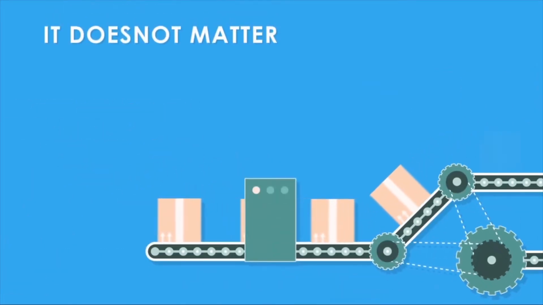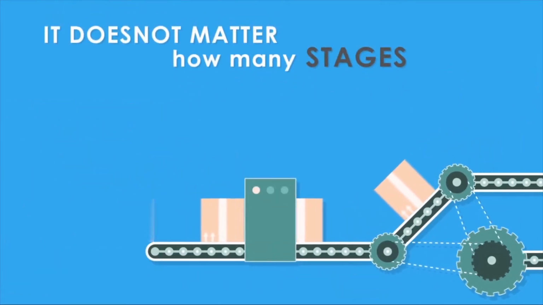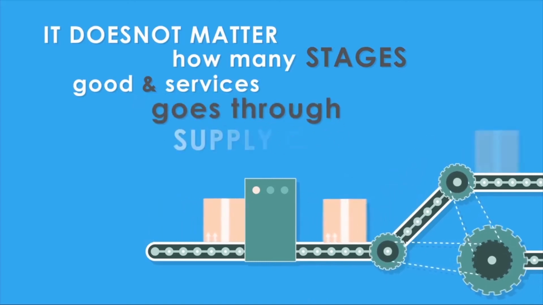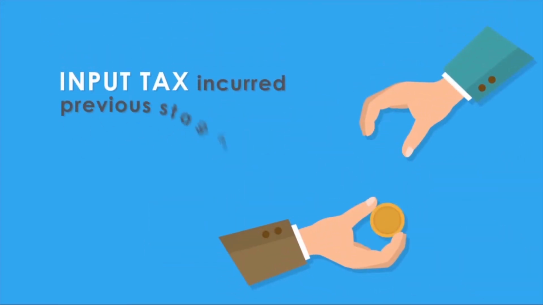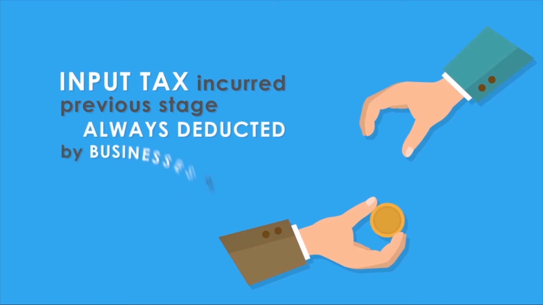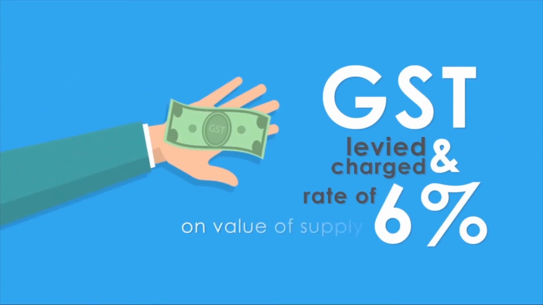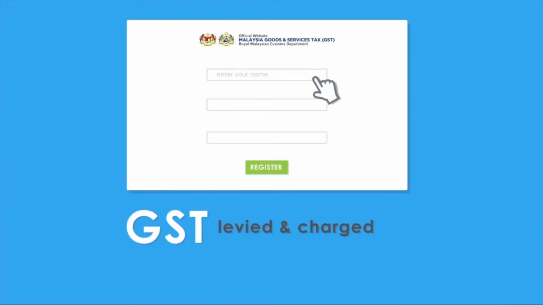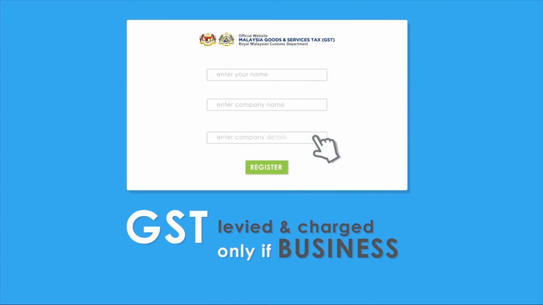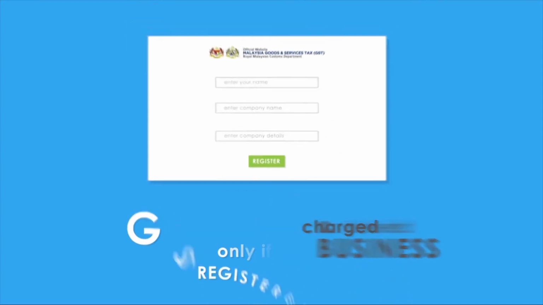Hence, it does not matter how many stages a particular good and service goes through the supply chain, because the input tax incurred at the previous stage is always deducted by the businesses at the next stage in the supply chain. GST is to be levied and charged at the proposed rate of 6% on the value of the supply. GST can be levied and charged only if the business is registered under GST.